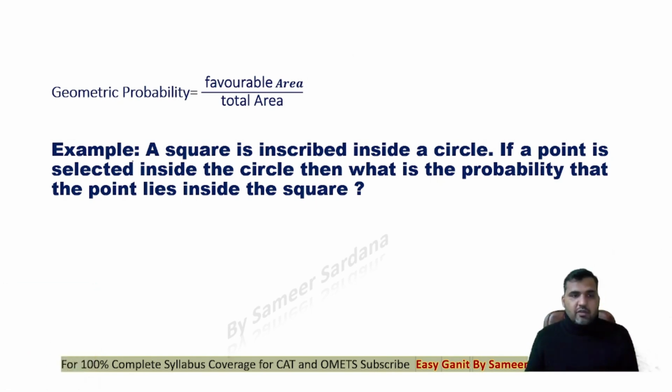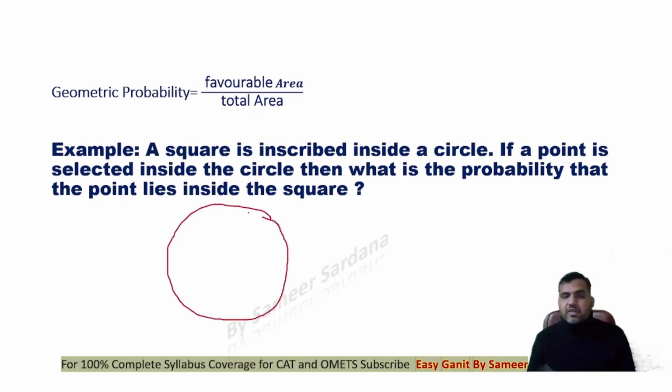area in the denominator. For example, in this question, it says a square is inscribed in a circle. If a point is selected inside the circle, then what is the probability that the point lies inside the square? So guys, we have a circle, right? We do not know what the radius of this is. And there is a square inside the circle that you have made. Any random point that you are picking from the circle should lie inside the square.